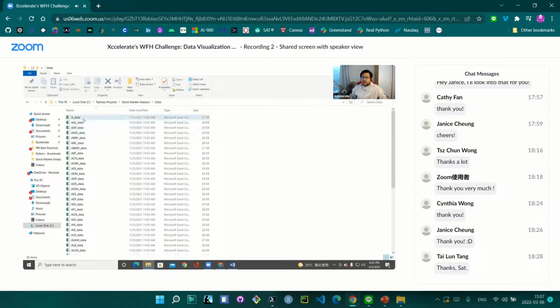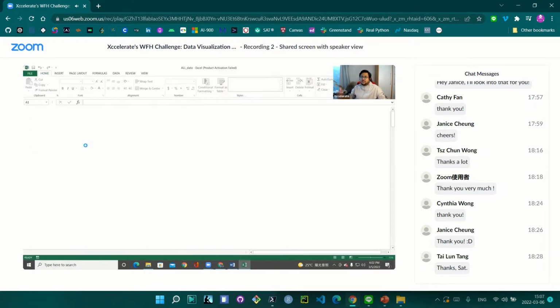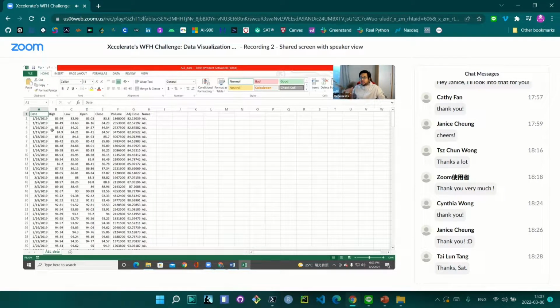There's a huge amount of data here. AAL, AAP, all these are short forms of various companies. Honestly speaking, I have zero knowledge of the stock market, but I know that these are different companies for whom we have data. Your ultimate goal is to read these files into Tableau, and then you can start working on your dashboard. You could do line charts to show how the trend is. You can also show total volume and average volume for each category of the data. Try to use whatever knowledge you have, just try it out. And this is all about this particular assignment.